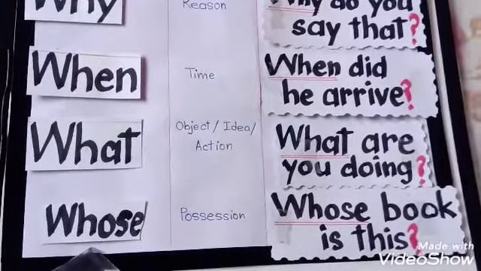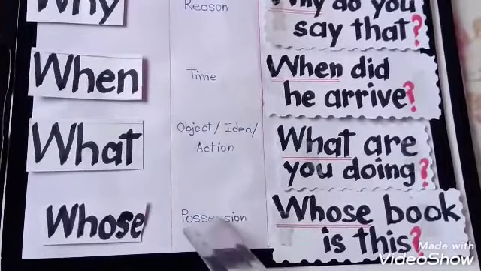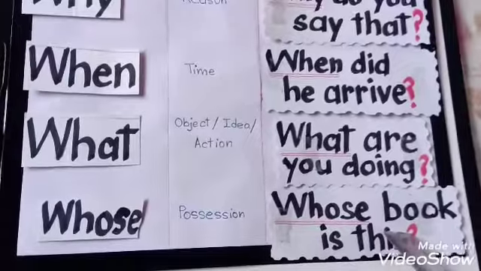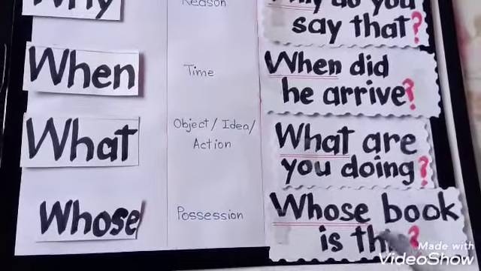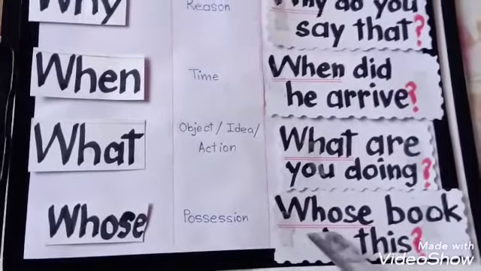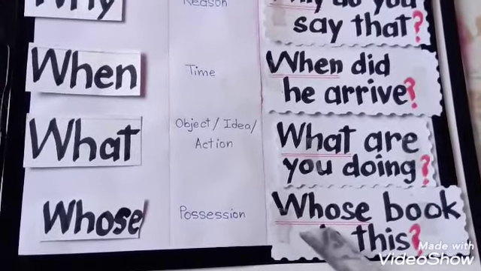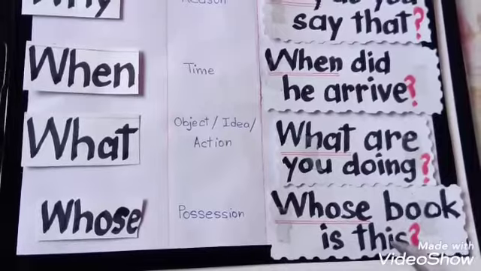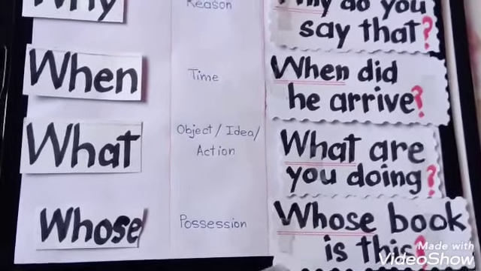Next is whose. Talking about possession. Whose book is this? We normally say that, whose book is this? Whose pen is this? Whose bag is this? Talks about possession or things. So whose is a question and we add a question mark at the end of the sentence.